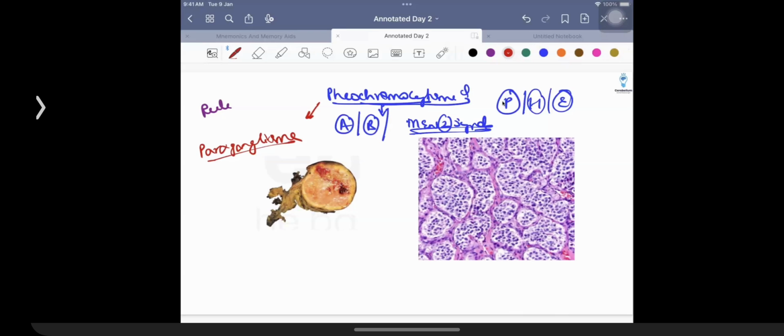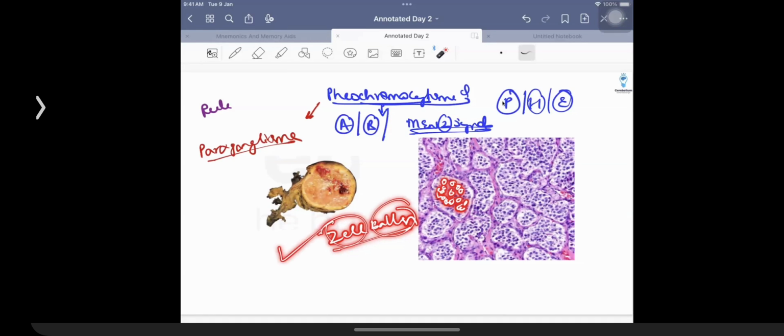Then what we are going to talk about here is that the tumor cells are responsible for the formation of a ball-like appearance. So a ball of cells, and that is what is given the name of Zellballen, right? So Zellballen is just a ball of cells having a ball-like pattern. Then you are obviously going to talk about the definitive treatment for this kind of cancer being surgery. That is what was asked as a question in the exam.